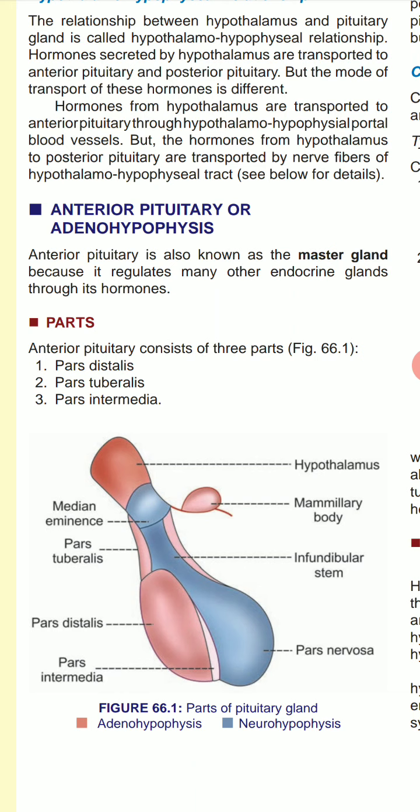In this picture, we can see the hypothalamus, mammillary body, infundibular stem, pars nervosa, pars intermedia, pars distalis, pars tuberalis, median eminence.